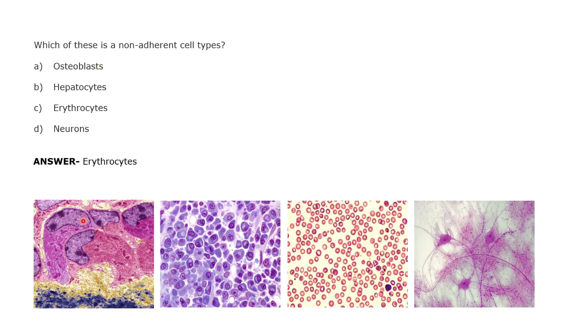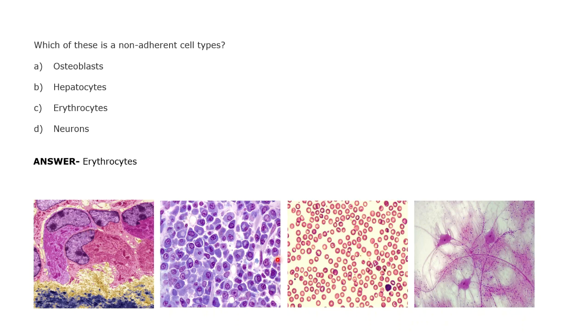I will just show you an image of all these options, basically. This first one is the osteoblast. Osteoblast is a bone cell, basically. Bone cells actually have two types, osteoblast as well as osteoclast. Osteoblasts are the bone forming cells, whereas osteoclasts are the bone destroying cells. So there is a synchrony between creation as well as destruction in this case. This is just for additional information. This is a good microscopy image of the bone cell given here.